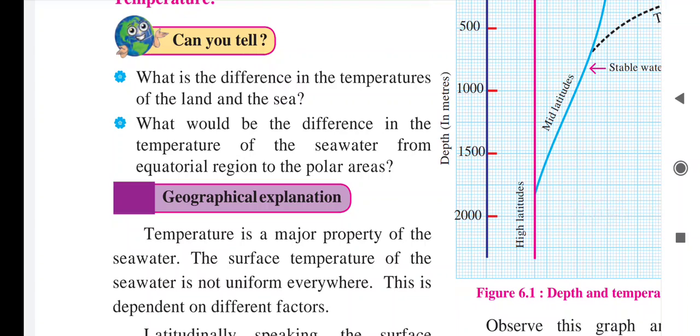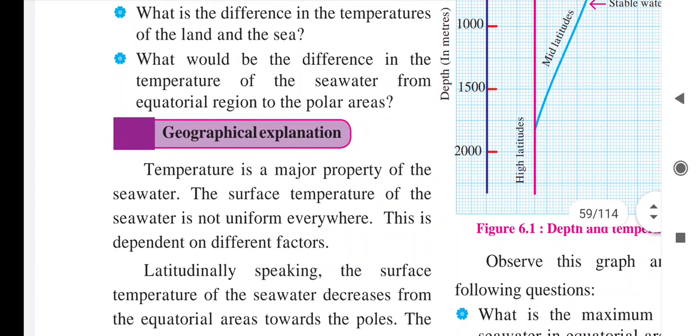But it is not the case with the sea, because the sea takes time to become hot and also to cool down. As the sun sets, the seawater will not cool quickly, it takes more time to cool down. It slowly gets hot and slowly gets cooler also.